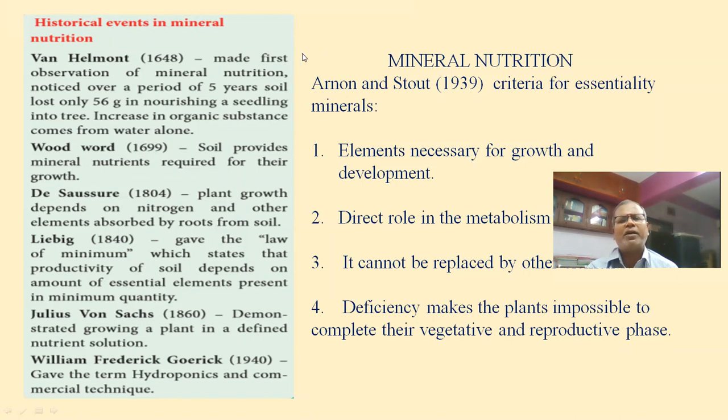That's the introduction. Von Helmont, being the scientist in the year 1648, first observed mineral nutrition in plants. He did a 5 years experiment in the soil. In soil, the only available water to plant is capillary water, and water with various minerals in it. We are calling it as soil solution. Instead of water, the plant is absorbing the soil solution, water with various minerals in it.